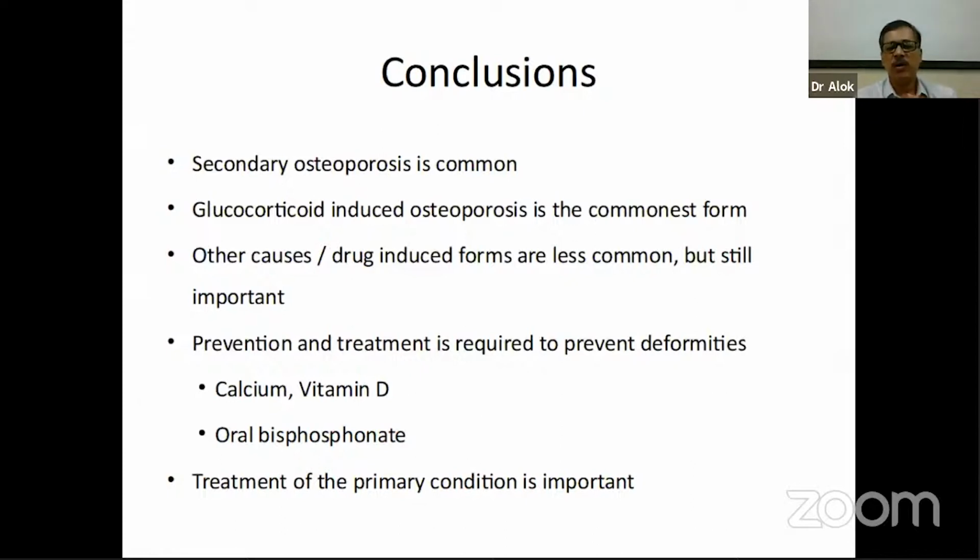Prevention and treatment of osteoporosis is to prevent deformities, and the basic treatment is calcium and vitamin D, and wherever required, oral bisphosphonates are required for treatment. And treatment of the primary condition which has caused osteoporosis is important.